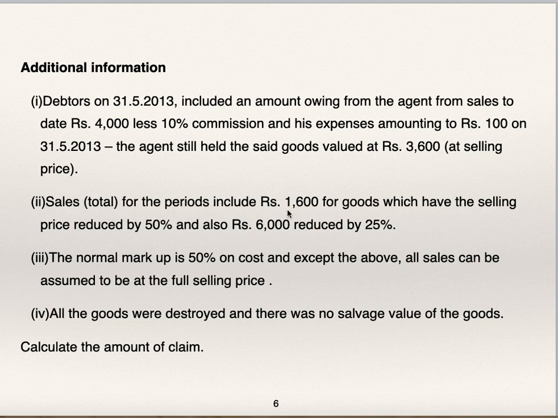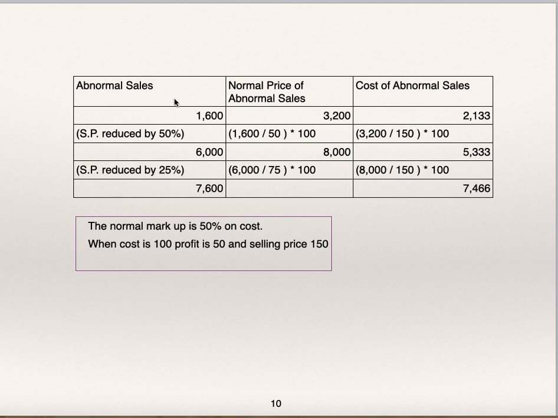Total sales for the period include 1,600 for goods whose selling price is reduced by 50% and also 6,000 whose selling price is reduced by 25%. So total abnormal sale is 1,600 plus 6,000, 7,600.